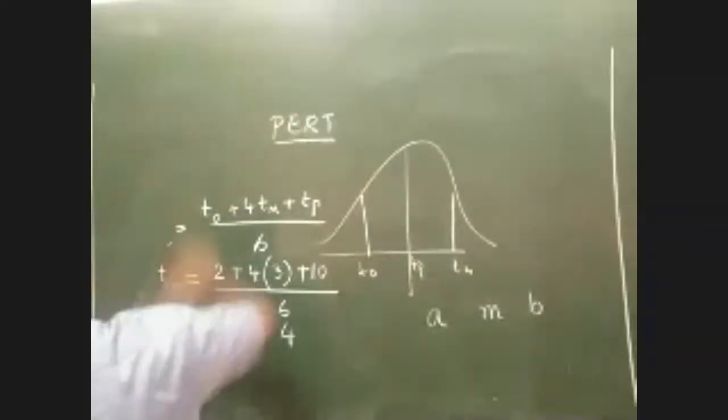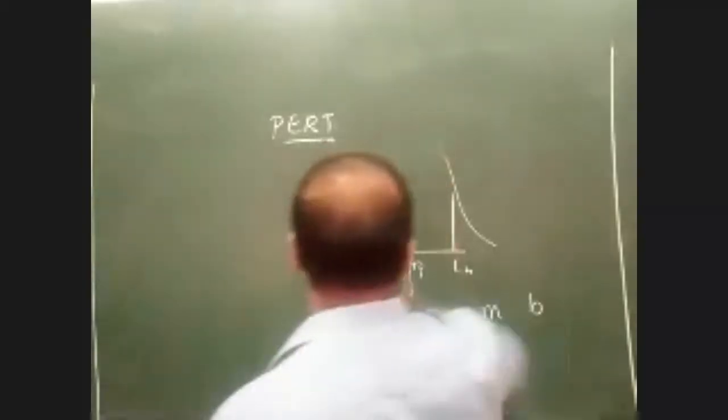Okay. After some time you will tell me, and I will write down the values. Don't make any mistakes in calculations. It is simple mathematics, there is nothing great here. Just converting it to single duration by using that formula. You have the formula in the table I gave you: T0 plus 4 TM plus TP whole divided by 6.